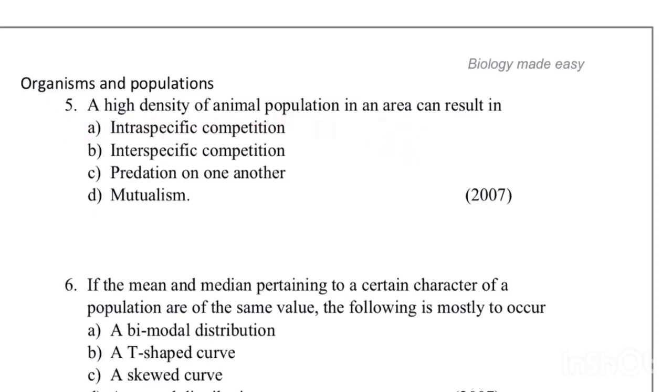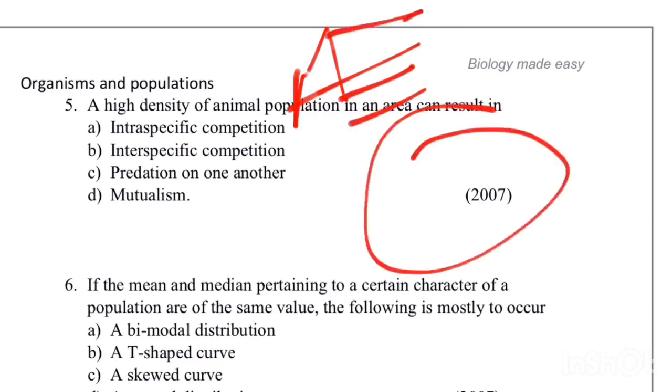Suppose we take an example, here they have not specified which animal. If they had specified which animal, say elephant, and more elephants start to be in this area, then it becomes interaction between the same species, so it is intraspecific.